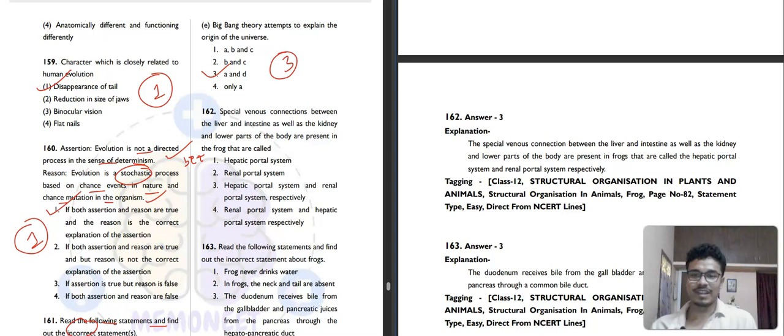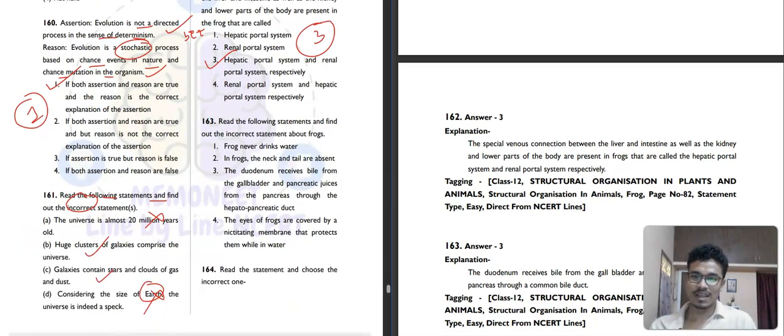A special venous connection between the liver and the intestine, as well as the kidney and the lower parts of the body, is present in the frog. What are they called? They are called the hepatic portal system and the renal portal system respectively. Third option will be the correct answer. Then question number 163.